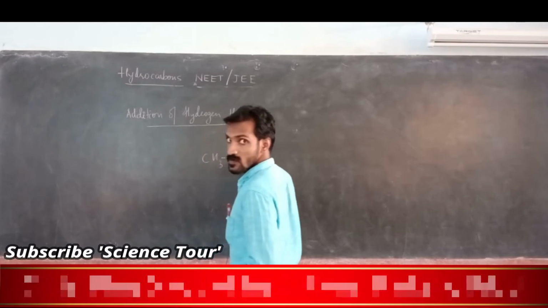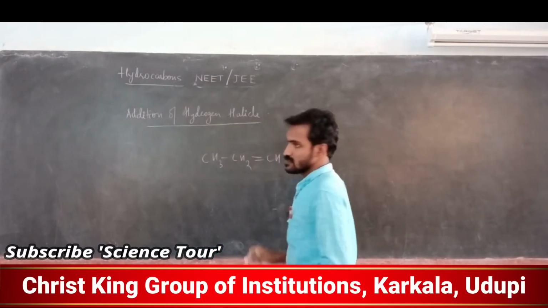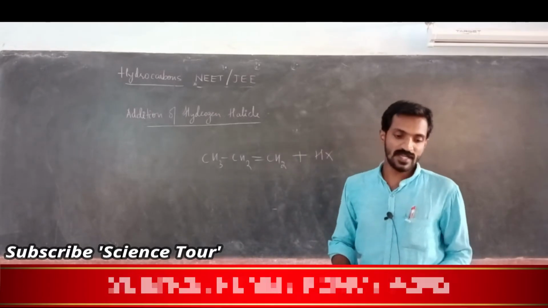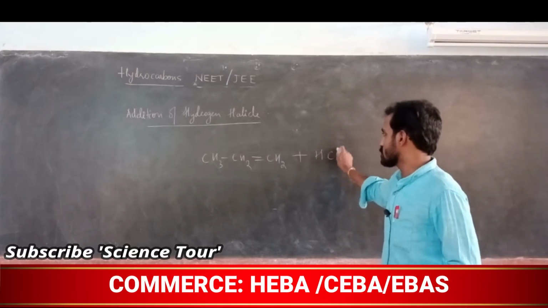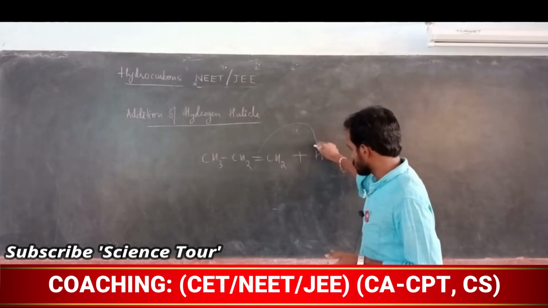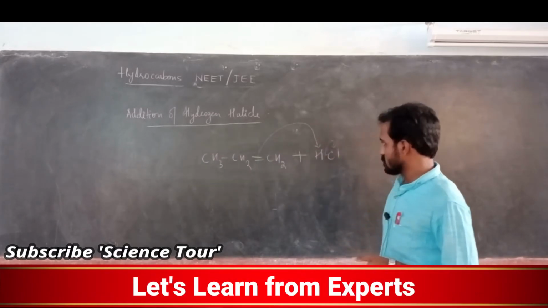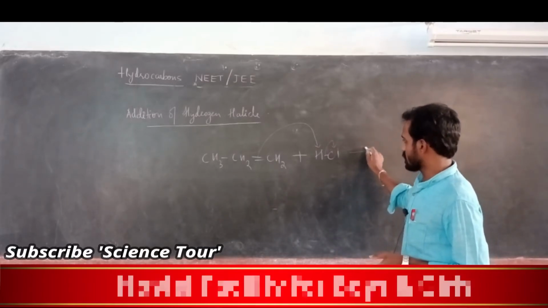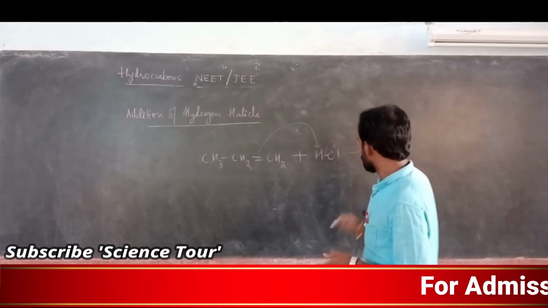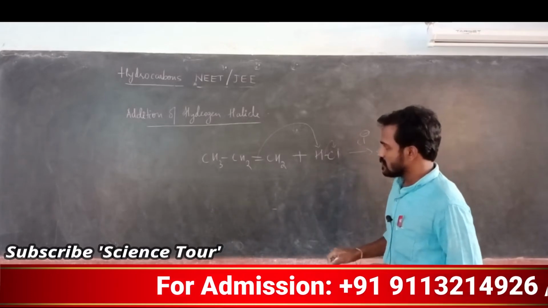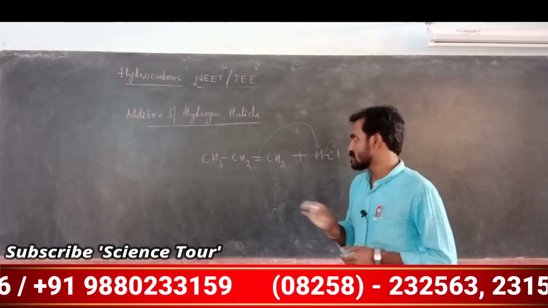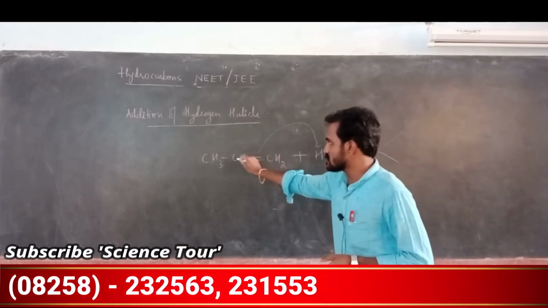The very important note, we will take one example, my dear students: CH3-CH2-CH double bond CH2. If we are adding HX, hydrogen halide, two types of addition are possible; for hydrogen chloride I will write, to avoid confusion. This will go and attack this particular carbon, and this chloride comes out, this bond comes out, and you are getting Cl minus here. Here two product formations are possible, because depending on which carbon becomes positive you get a different product.